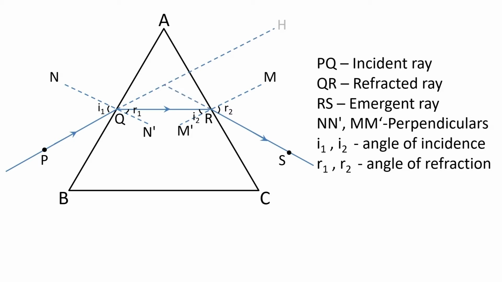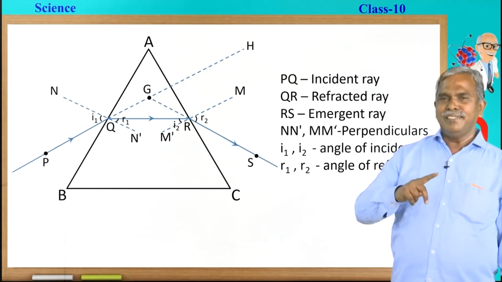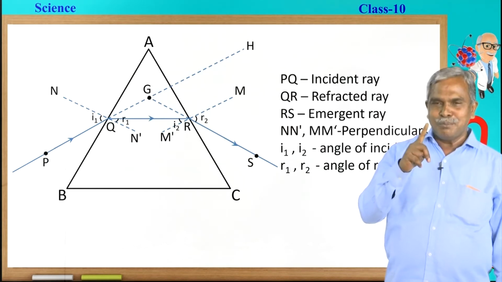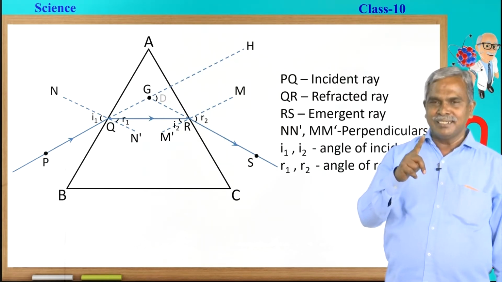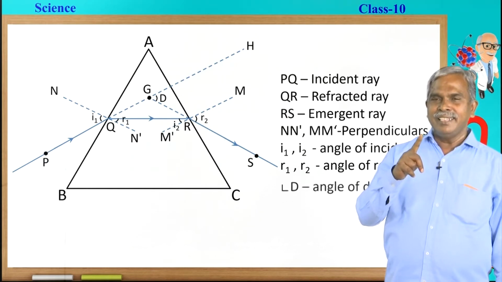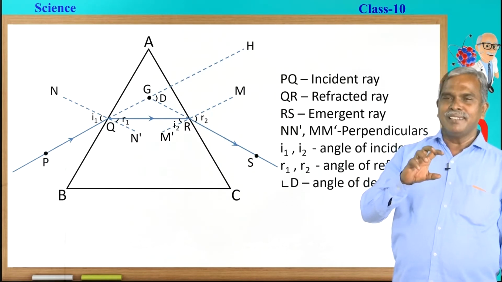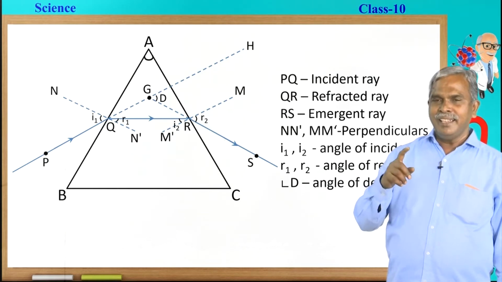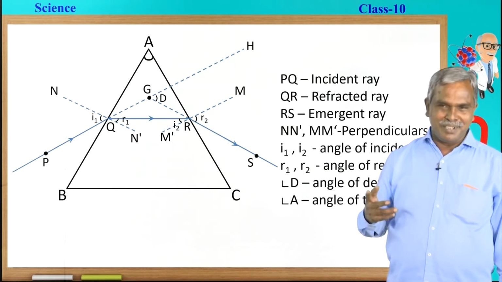Now, if we extend the incident ray and the emergent ray, they are going to meet at a point G. There, the angle D is going to form, which is called the angle of deviation. As usual, A is called the angle of the prism.